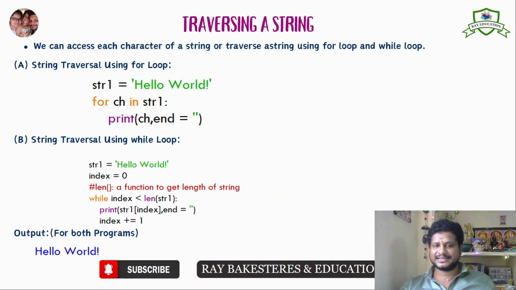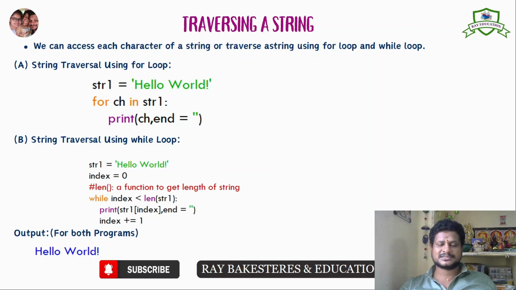Next one, traversing a string. I am going to traverse a string with the help of two loops. One is a for loop, another one is a while loop. So we can access each character of a string, or traverse a string, using a for loop and a while loop. So string traversal using for loop and string traversal using while loop. Both the examples give the same output here. I just took a simple type of example only. string1 is equal to hello world.